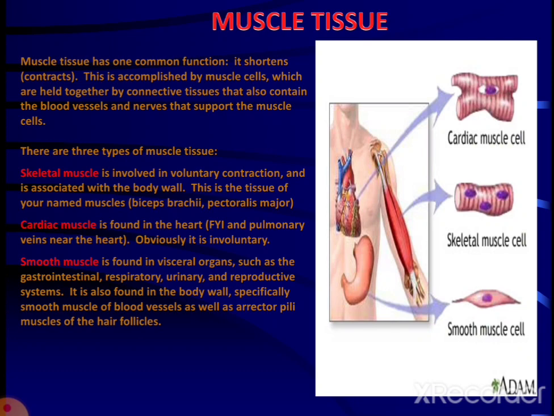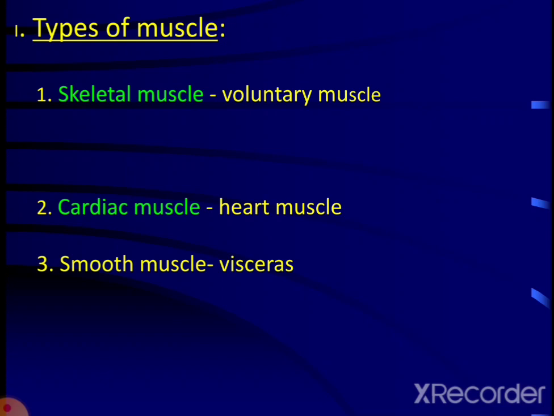In the diagram we have given the location of the three types of muscles. So there are three types of muscles: skeletal, smooth and cardiac. Skeletal muscle is voluntary and cardiac muscle is heart muscle, it is involuntary, and smooth muscle is also involuntary, found in viscera.